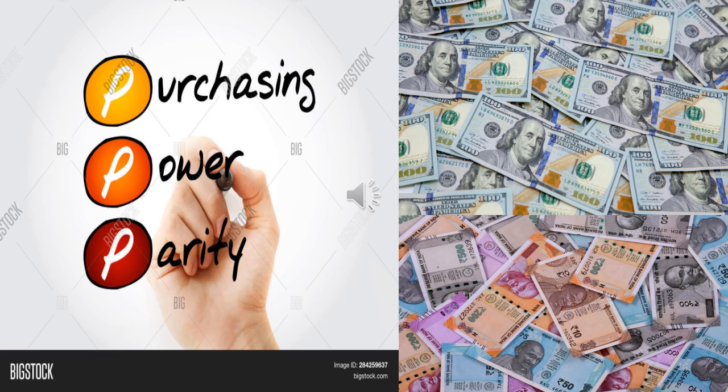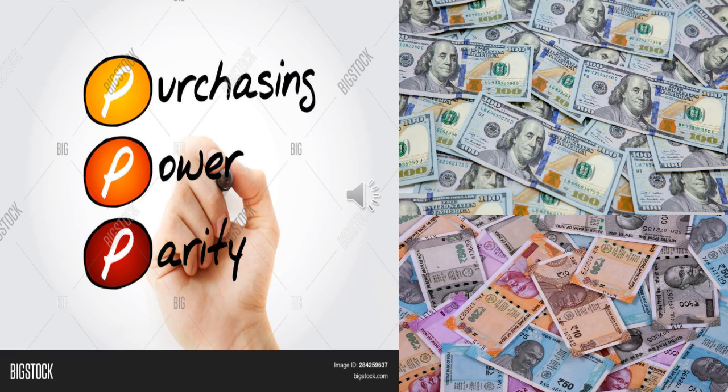purchasing power parity. So parity means the state of being equal. So purchasing power parity is nothing but the number of units of a country's currency required to buy the same amount of goods and services in the domestic market as $1 would buy in the United States.